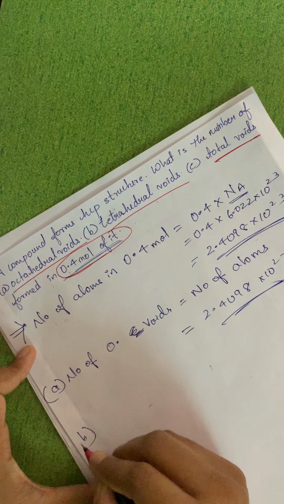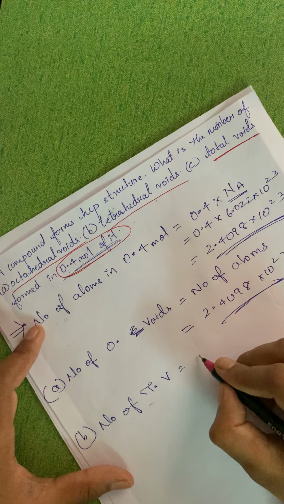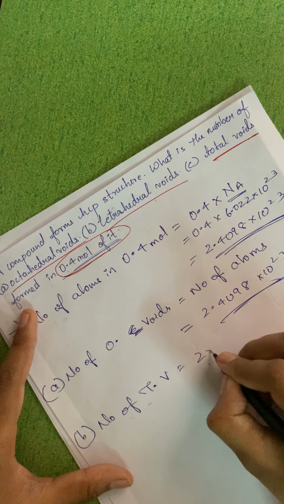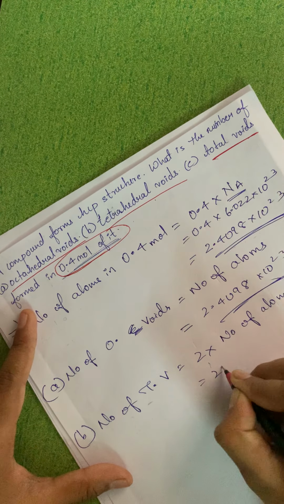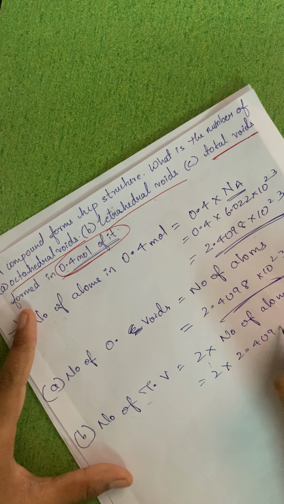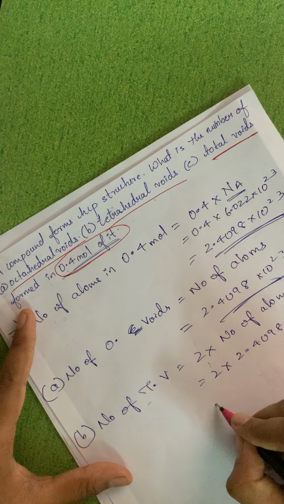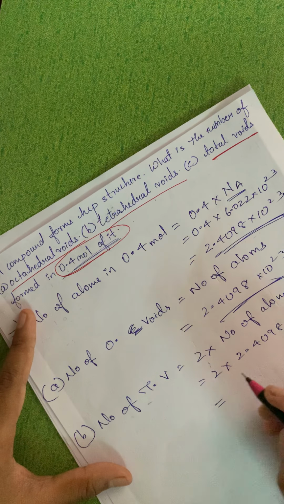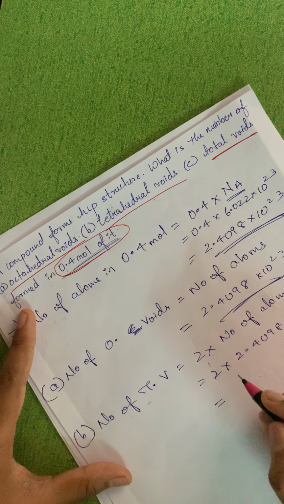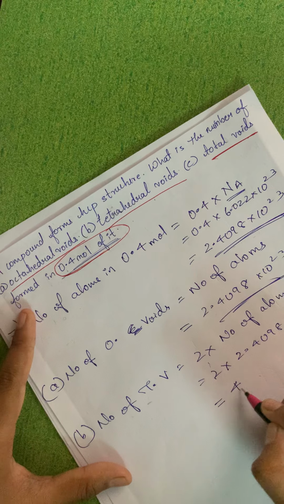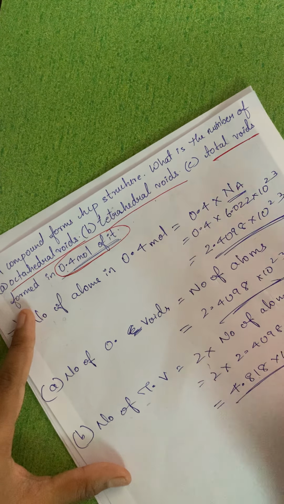Now what is B? Number of tetrahedral voids. That is equal to 2n. So 2 multiplied by the number of atoms. That is nothing but 2 multiplied by 2.4098 into 10 raised to 23. Like that you can solve, and you will get a value approximately equal to 4.818 into 10 raised to 23. Just solve, you will get the right value.